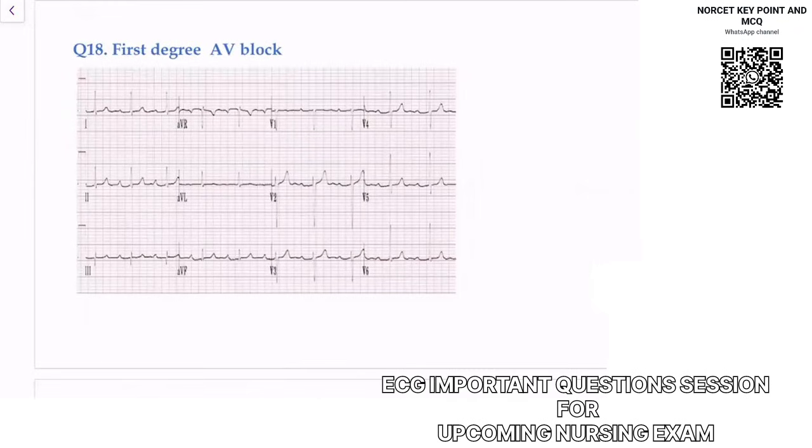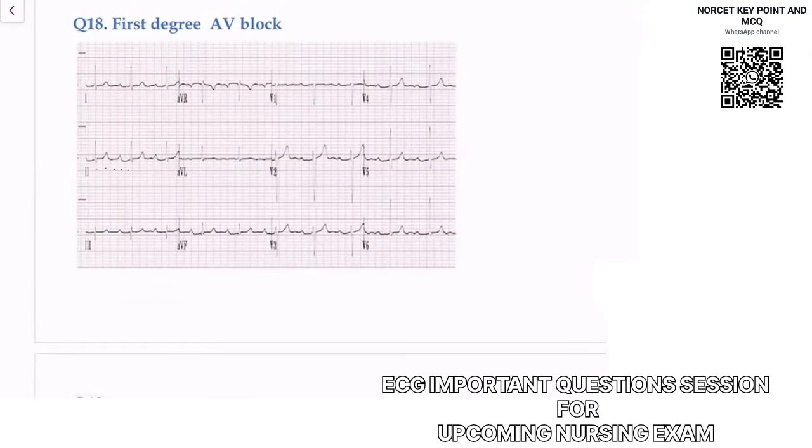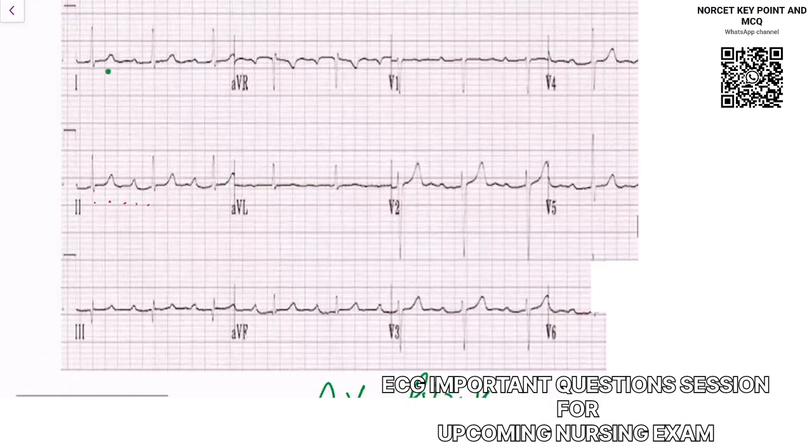If I see the next ECG, you can notice the patient is having sinus bradycardia. So now 1, 2, 3, 4, 5, right? 300 divided by 5. So you can notice the patient is having bradycardia, right? And if you notice the PR interval, this PR interval is more than 300 ms. When the PR interval is more than 300, this is called your first degree AV block. First degree AV block. So the PR interval is prolonged, meaning origin of P to origin of QRS. You can notice this PR interval is prolonged, right?